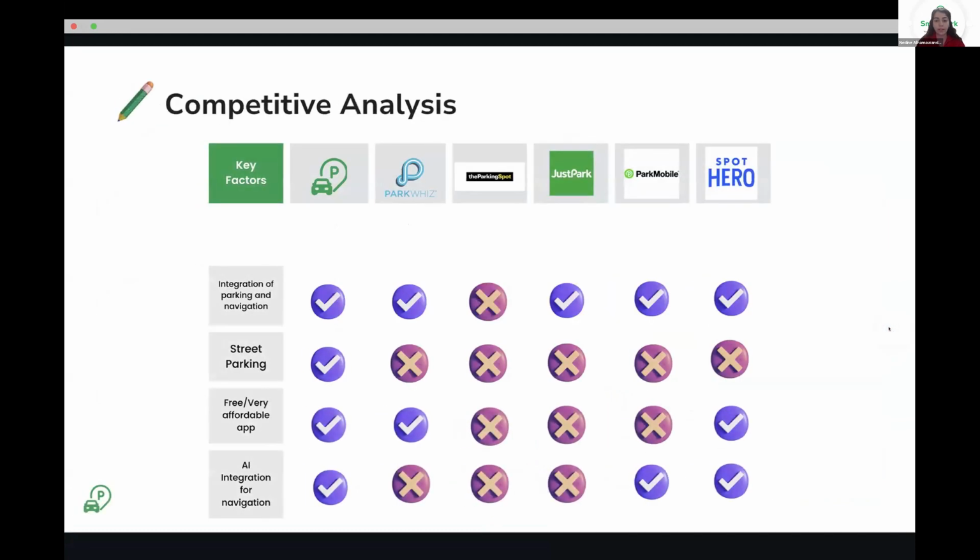Now, for the competitive analysis, our app outshines other apps in terms of integration with the parking and the navigation with Google Maps. And also it provides street parking and it makes it very affordable to have. And the AI integration for finding these parking locations.